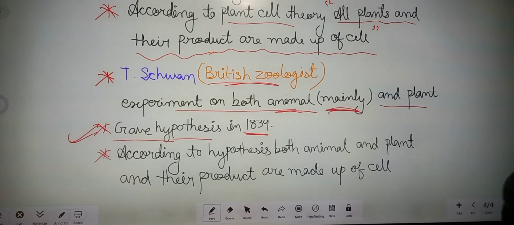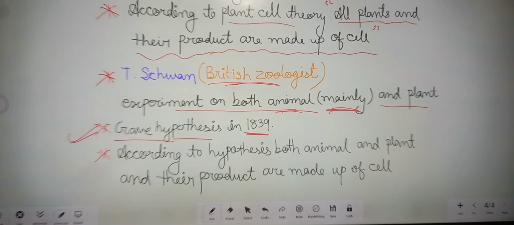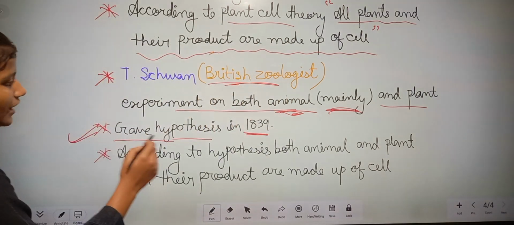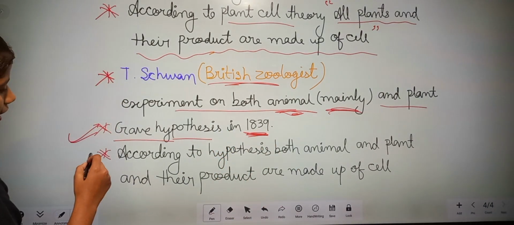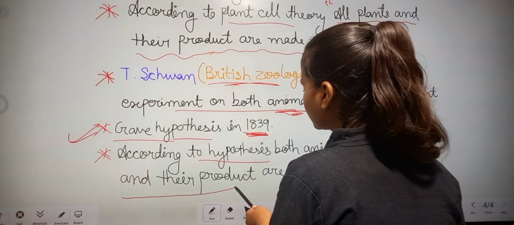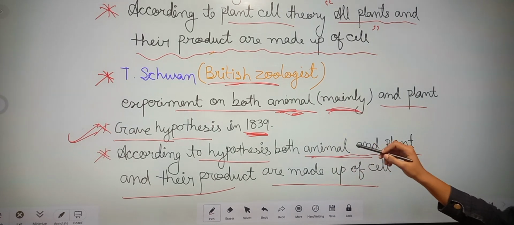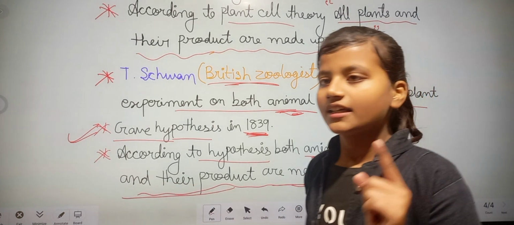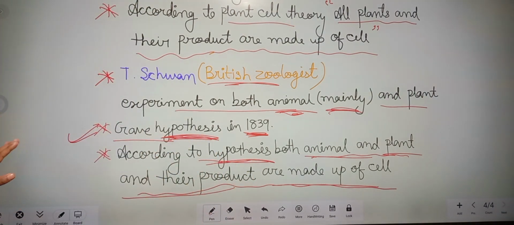He experimented on both plants and animals, but he only focused on animal cells. He gave the hypothesis in 1839. According to the hypothesis, both animals and plants and their products are made up of cells. This line is true, but he gave it as a hypothesis.